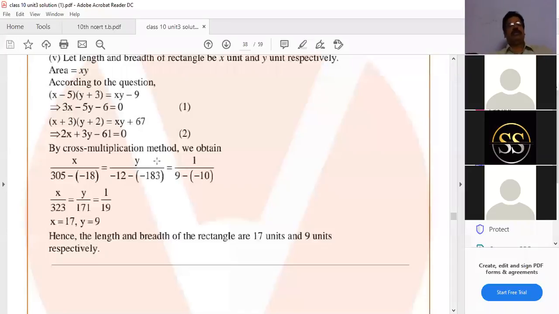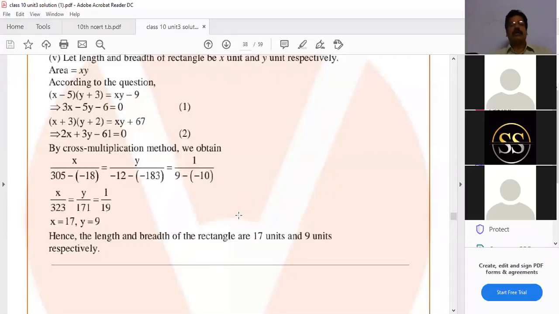By the cross multiplication method, x by b1 c2 minus b2 c1, y by c1 a2 minus c2 a1 is equal to 1 by a1 b2 minus a2 b1. Then x by 153, y by 171, equal to 1 by 9. Hence x equals 17, y equals 9. The length and breadth of the rectangle are 17 units and 9 units respectively.